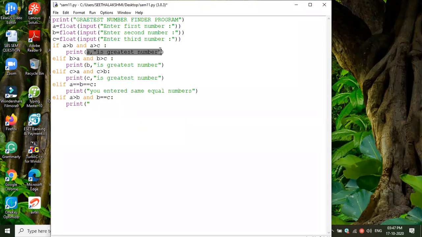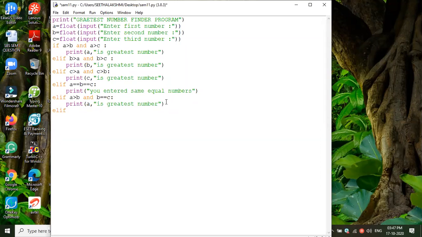Or else, this is one way, and I will give another way also. So many ways are there to write the program. Okay, this is fine, so I'm just giving this one. I will teach another method also. Many methods are there. Oh, sorry, one minute. Now okay, then another elif. Suppose B is the greater number, and A and C are equal. Elif, can you say?